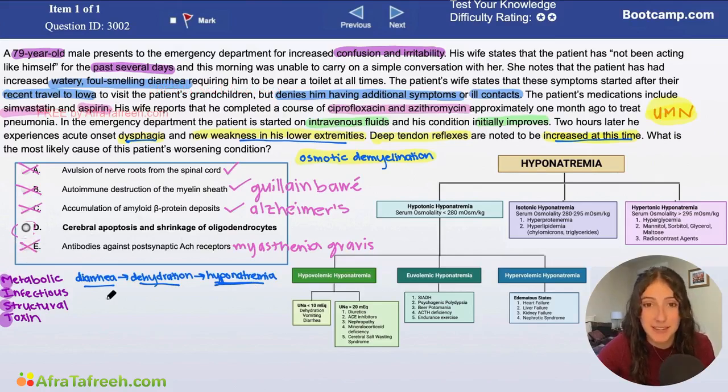I hope after watching this video, it's very clear why we chose answer D to answer this question. Some high-yield takeaways that I want you guys to be aware of here are, when answering questions like these, where you have a lot of things that could be on your differential, really pay attention to the time course and the chronicity of onset, because that's going to be a great way to cross a bunch of things off your